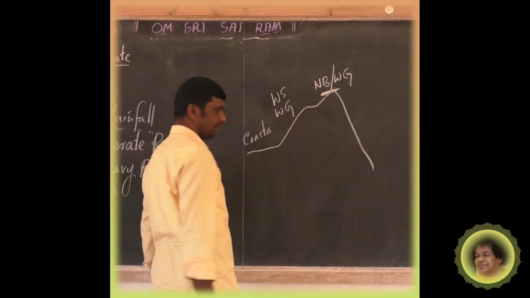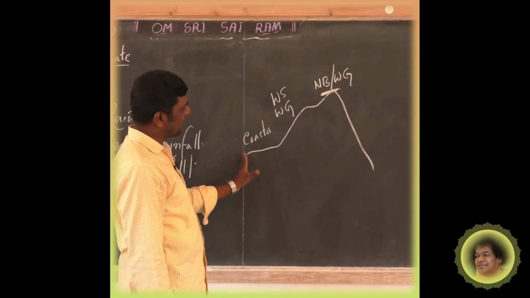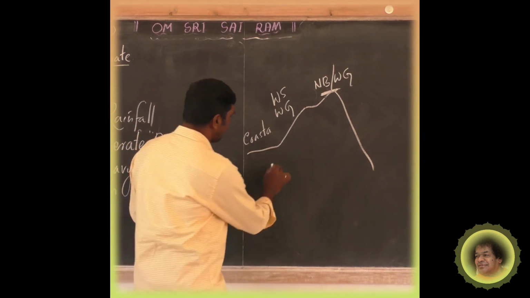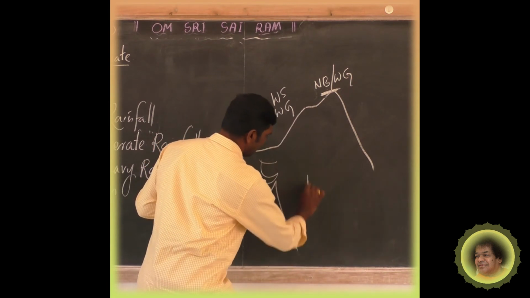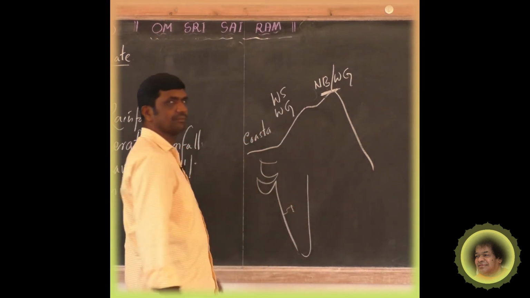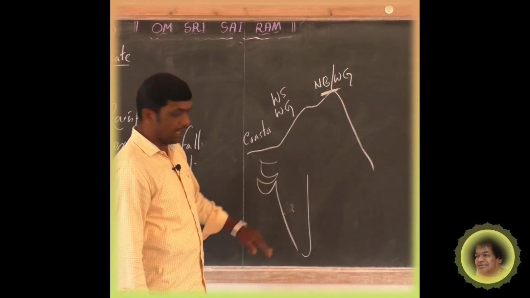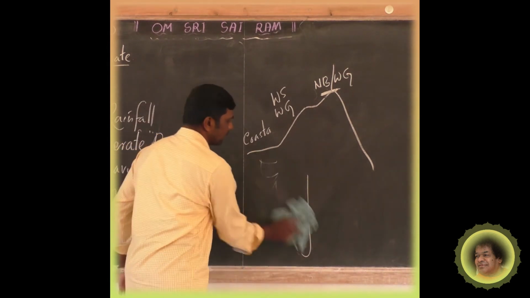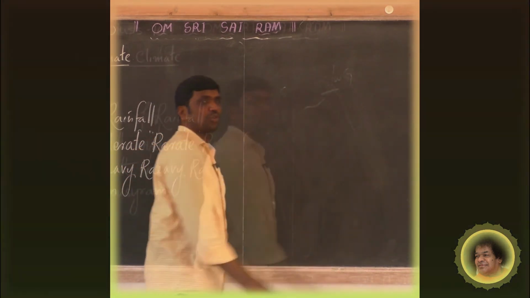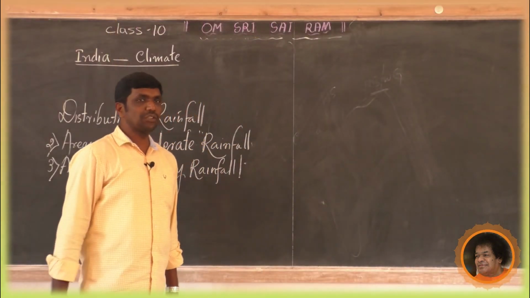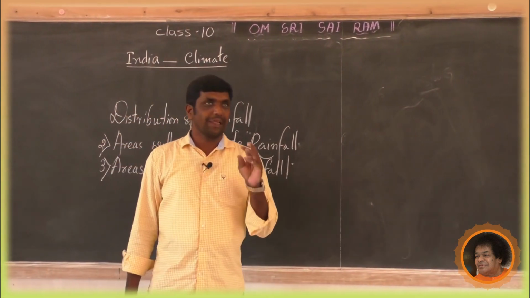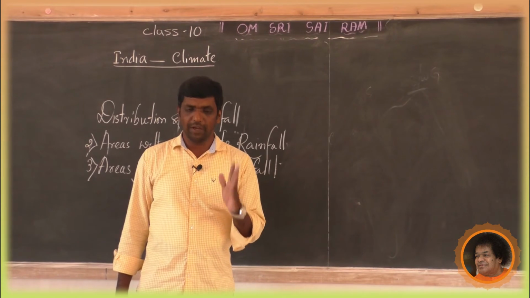If I take this cut image to the Indian map, it seems to be like this. Yes, this is the fourth one, west coast and western side of the Western Ghats. These are all the areas with heavy rainfall.